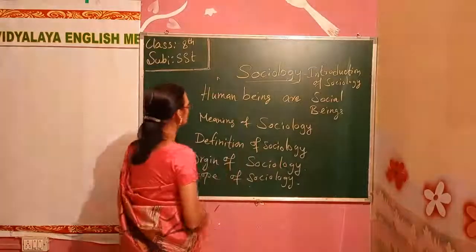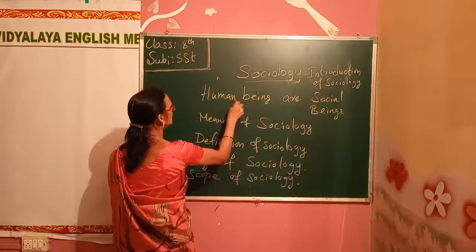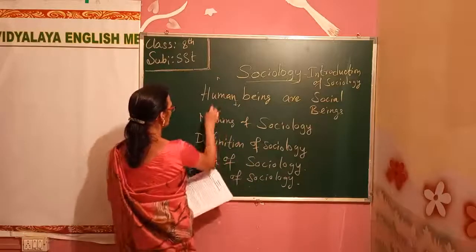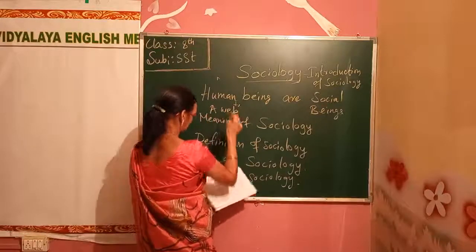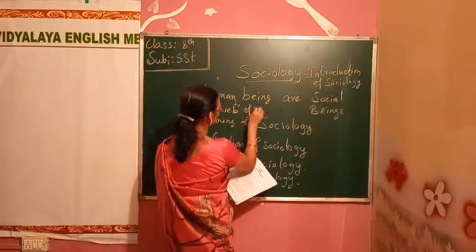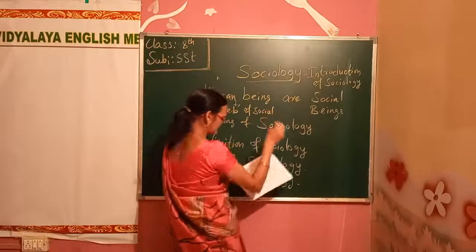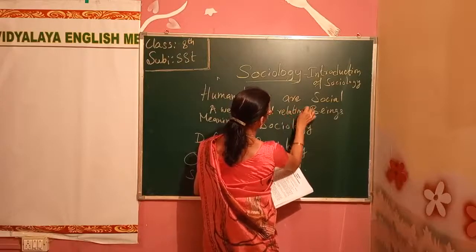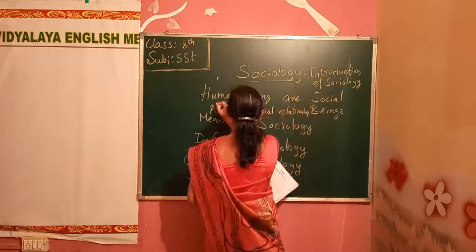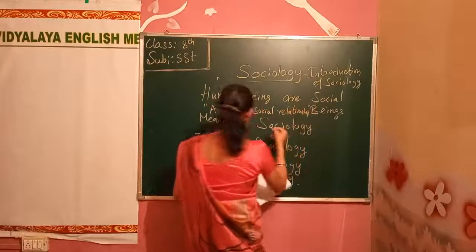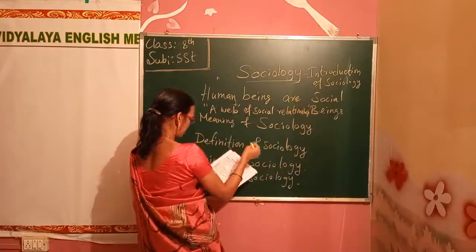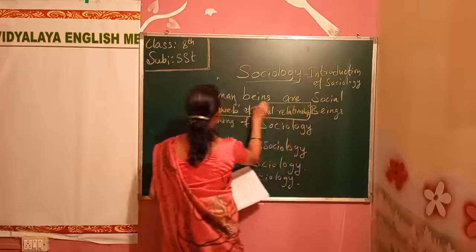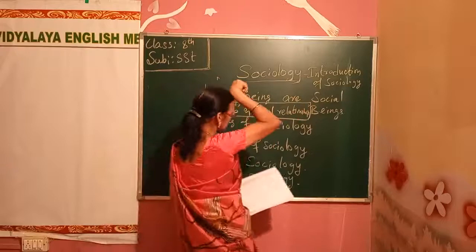So, what is human society called? Human society is called a web of social relationships. Human beings are termed as the web of social relationships.